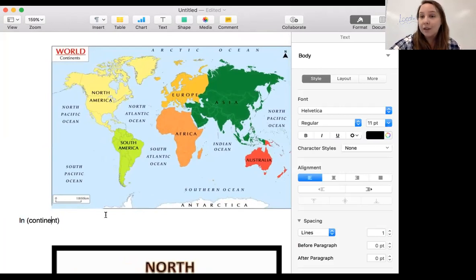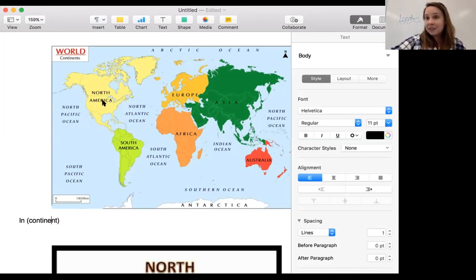So we would say the United States is in North America. Or Brazil is in South America. Or Congo is in Africa. If you're talking about the continent, the country is in that continent. Mexico is in North America.